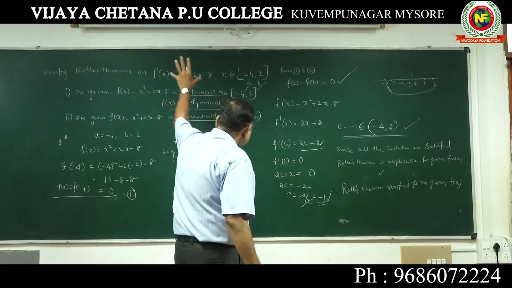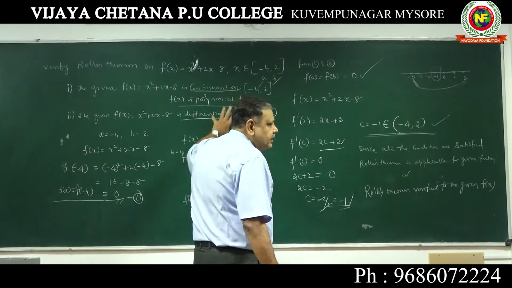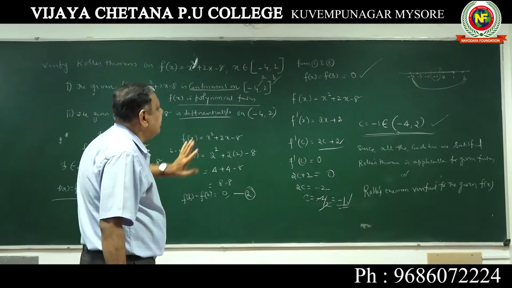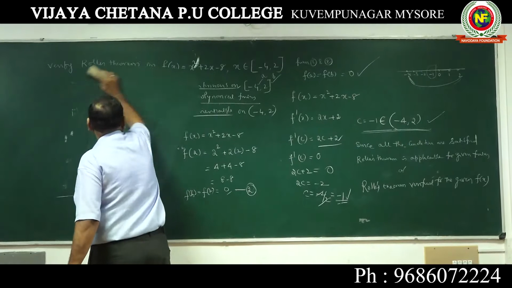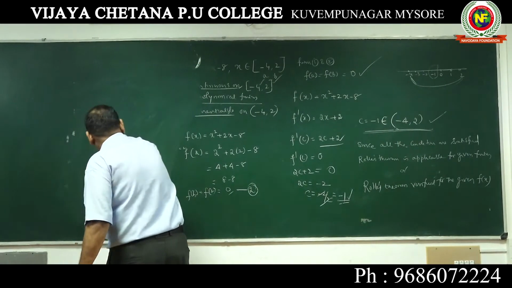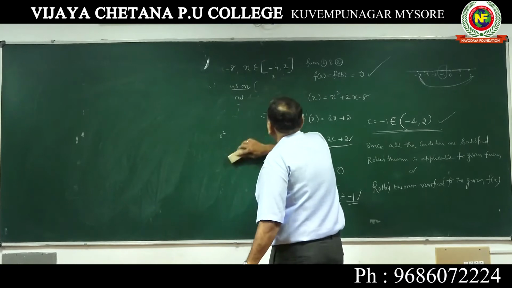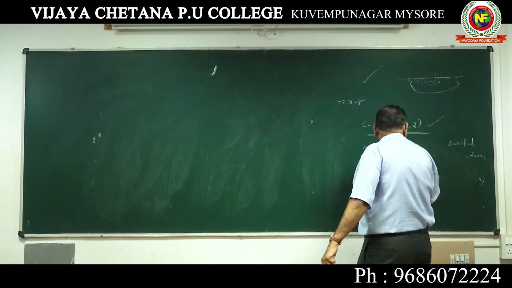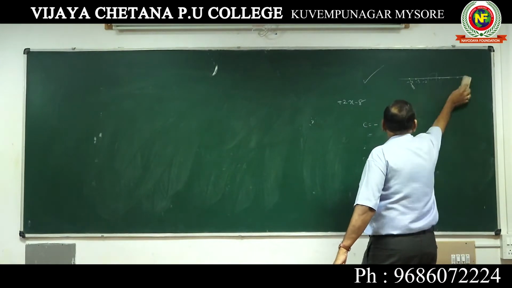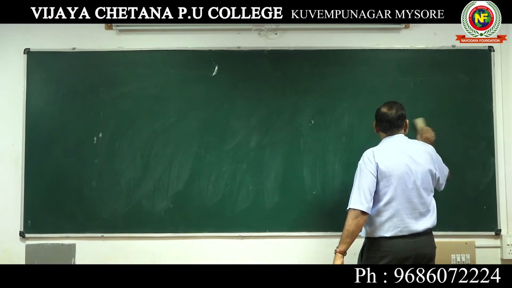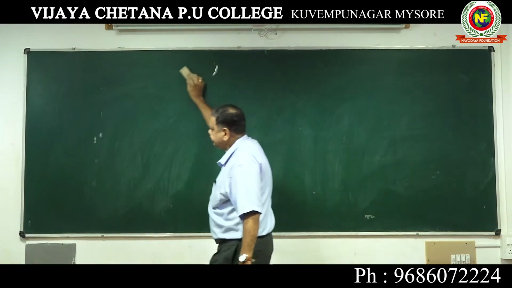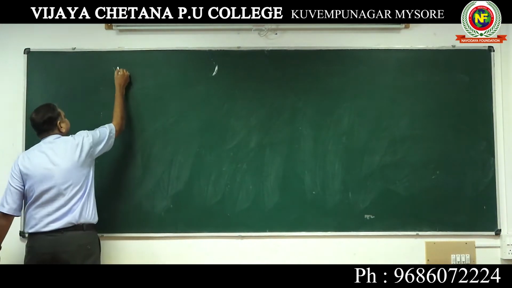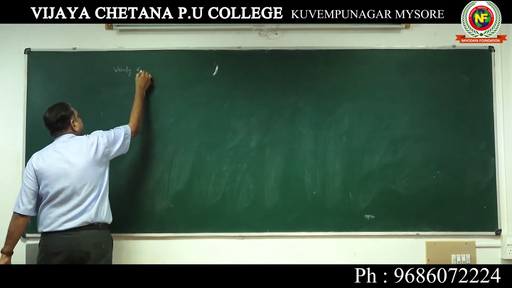Understood? These are all the essential things you must write in your examination paper. Otherwise, if you don't mention any of these, marks will be cut. Verify Rolle's theorem: in your book itself you have some 3-4 problems, and we will do those, and one of these problems will always be repeated in the examination. Verify Rolle's theorem, please write.